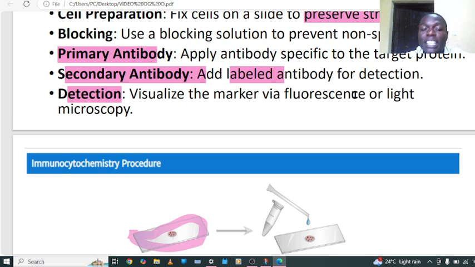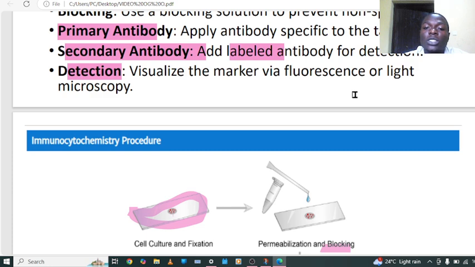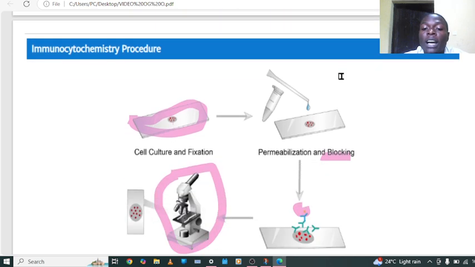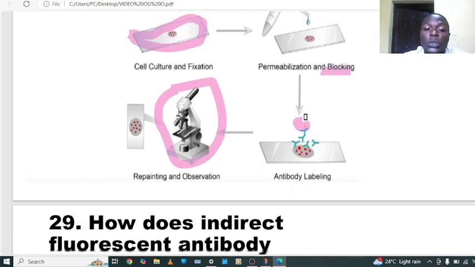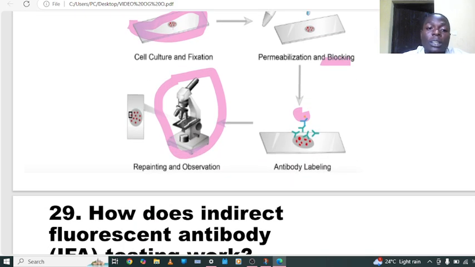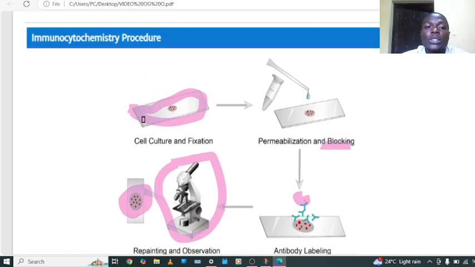So now at the level of visualization, we are going to add fluorescence or the enzyme substrate. This substrate is going to come and react with this enzyme. Now this enzyme-substrate reaction is going to cause a color change. Under the microscopy, we're going to observe the color change, and then we conclude that there is a presence of the specific protein in our sample. So this is all about